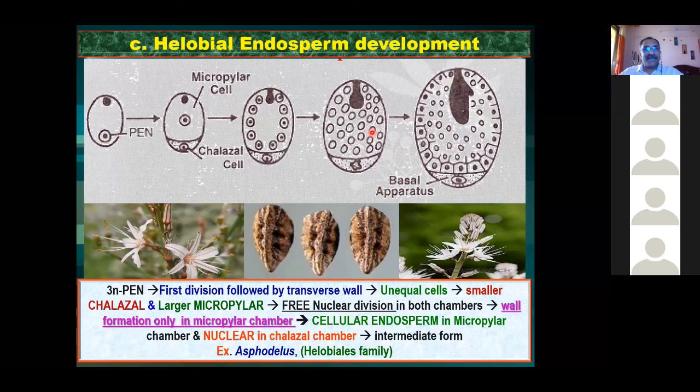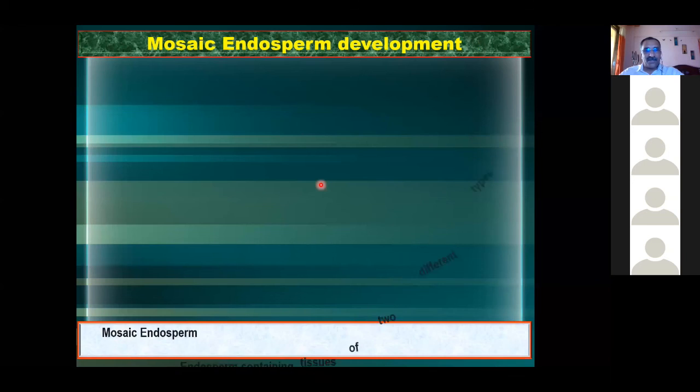Yes. So now you tell me again, liquid endosperm example: coconut milk or coconut water. Okay. Now I go to the next slide. The next slide is mosaic endosperm development. Now, what is mosaic endosperm development?